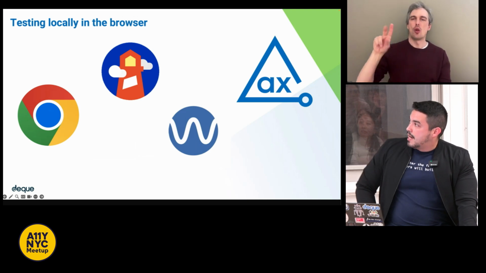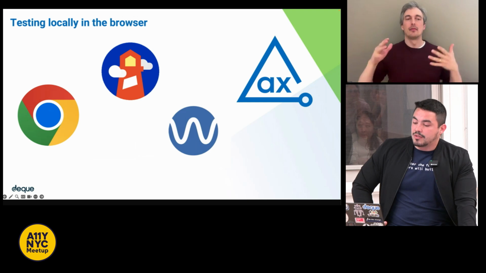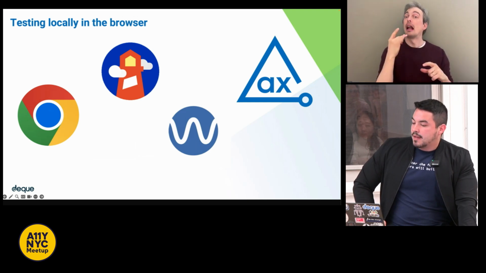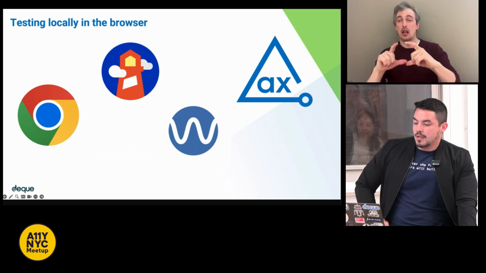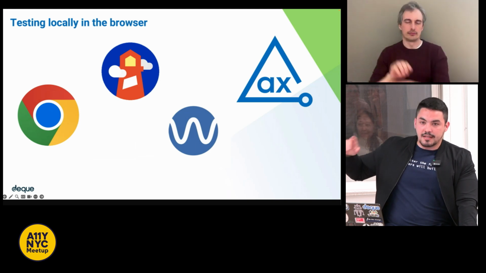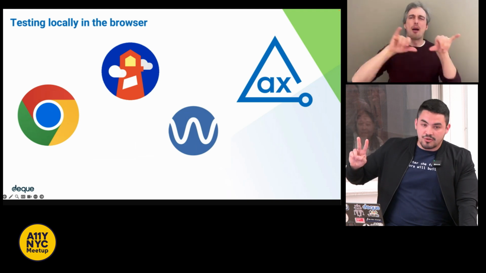So on the screen, other than the Google Chrome logo, the other logos featured are Google's own Lighthouse, WebAIM's Wave tool, and the Axe DevTools browser extension logo. The browser tools help you catch common accessibility issues, again, such as alt text, the structure of heading elements.